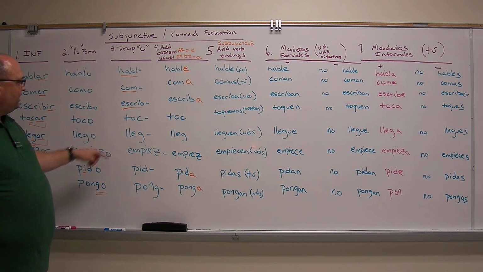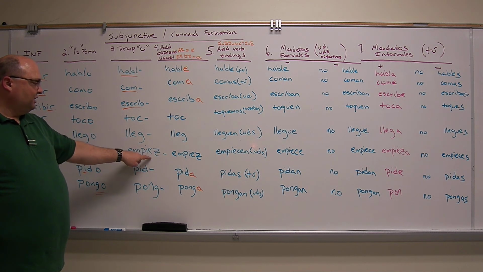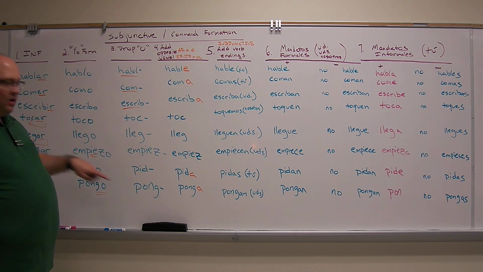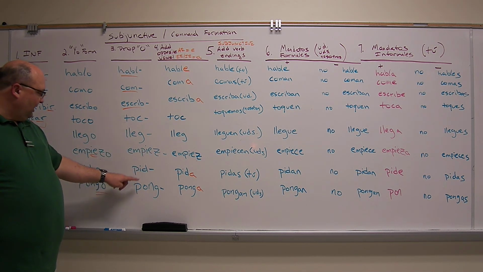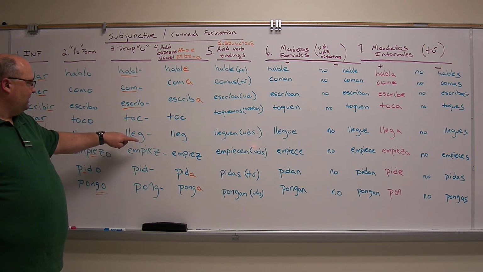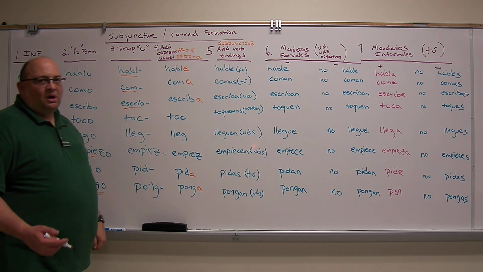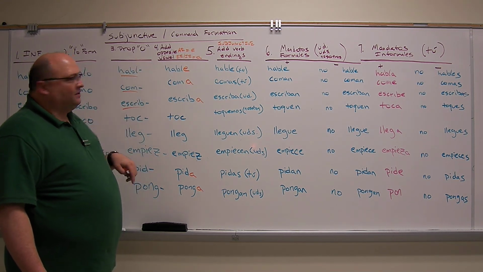Same thing with tocar y llegar. But when we get to the stem changer, there's a difference. So that's why we conjugate it to the yo form. We're going to catch the stem change. We're going to catch the go change right there. And we're going to notice that this C and this G do funny things when we add the next step. So the next step is where we add the opposite vowel.